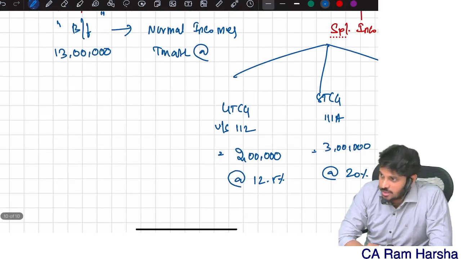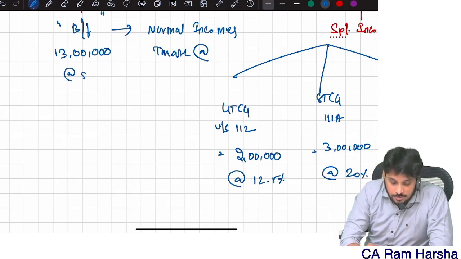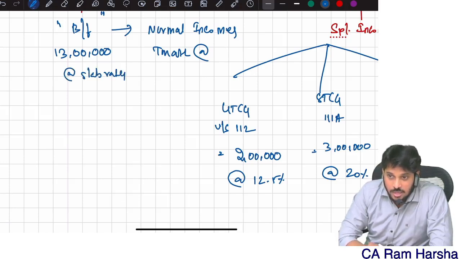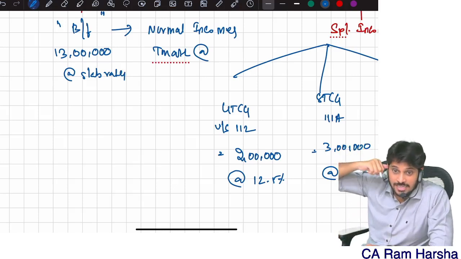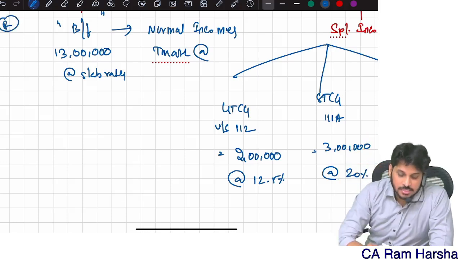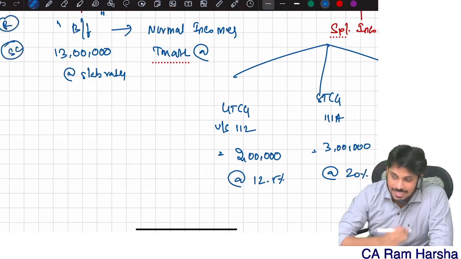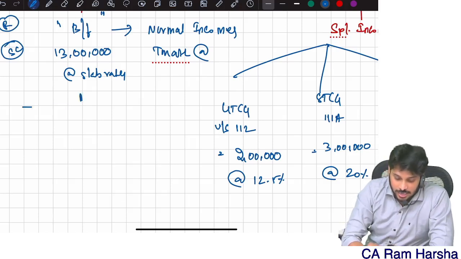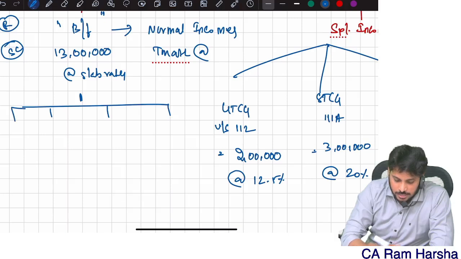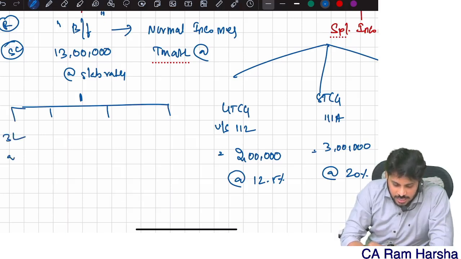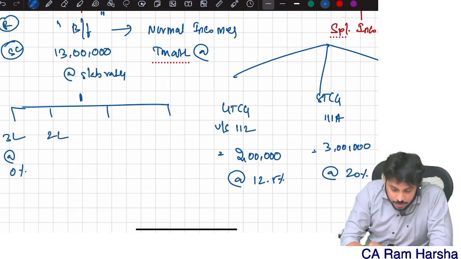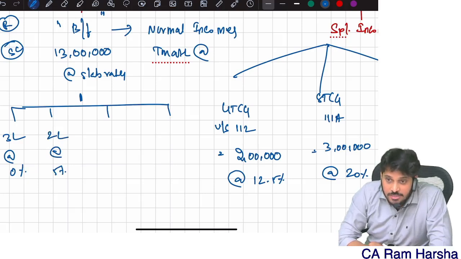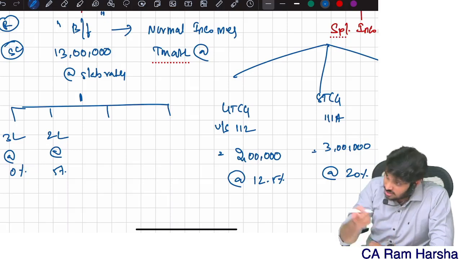We are solving for an individual. Now this 13 lakhs is computed at what rate? Slab rates. Again, don't compute immediately. What is the age of SSE? What is the residential status? Sir, SSE is resident and a senior citizen. Then this 13 lakhs divides into 4 slabs. First slab is first 3 lakhs, slab rate 0. Next slab is 3 to 5, 2 lakhs, slab rate 5%. Third slab is 5 to 10. SSE has more than 5 lakhs income, and more than 10 also is there.